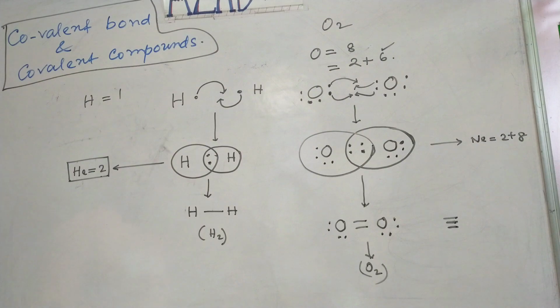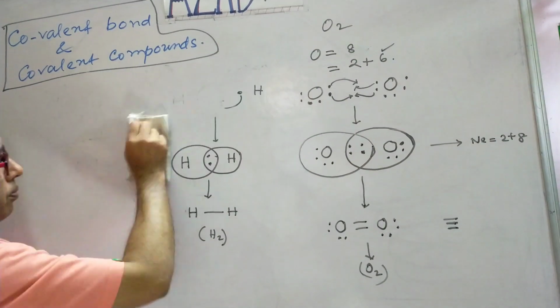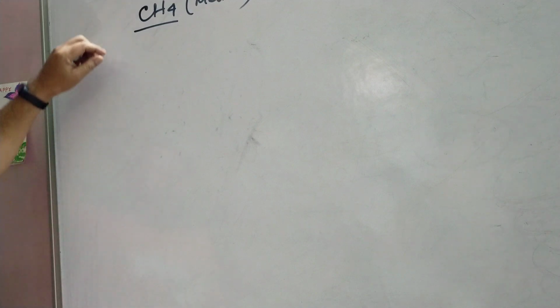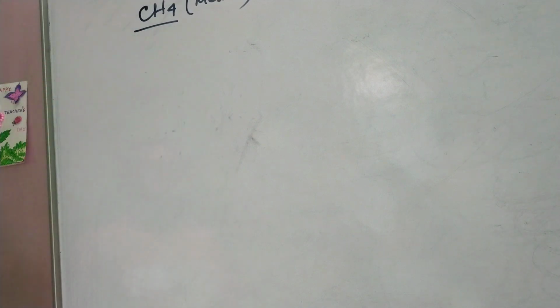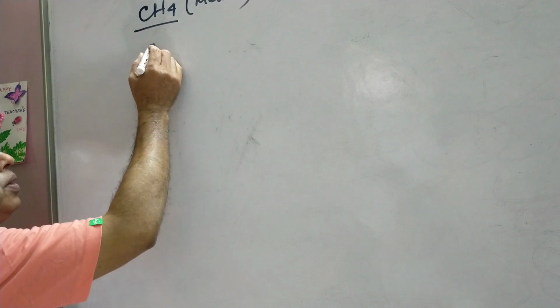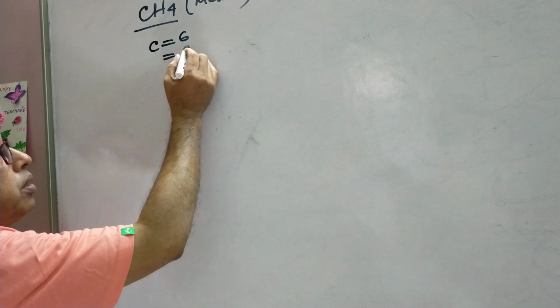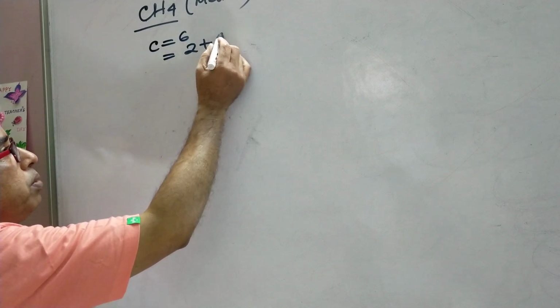Now I want to discuss the formation of CH4 molecule. In this molecule, carbon is the central atom and the atomic number of carbon is 6. So the electronic configuration is 2 plus 4.